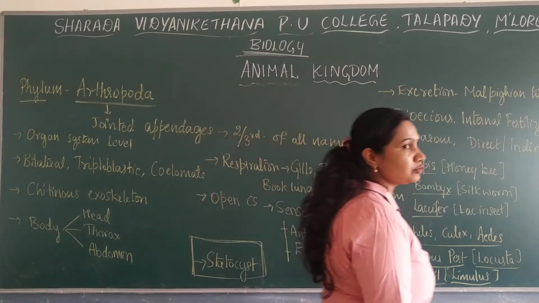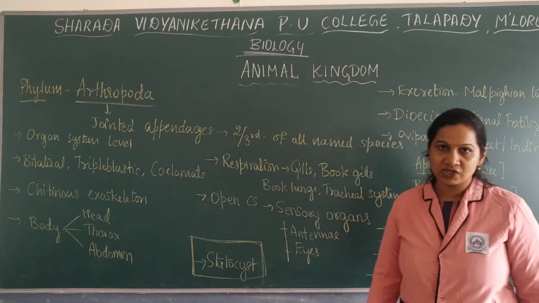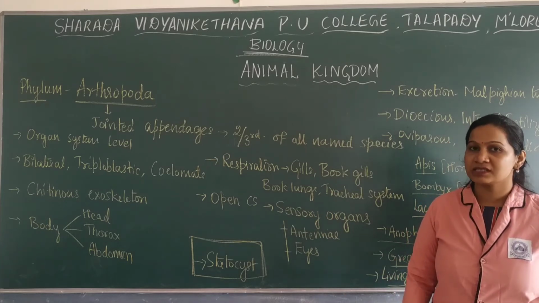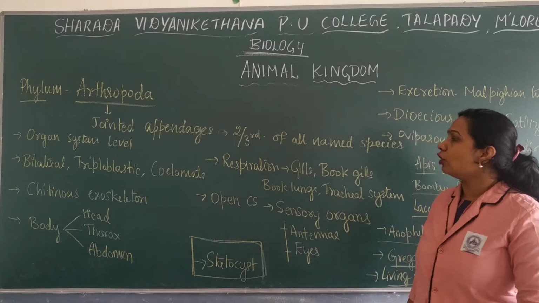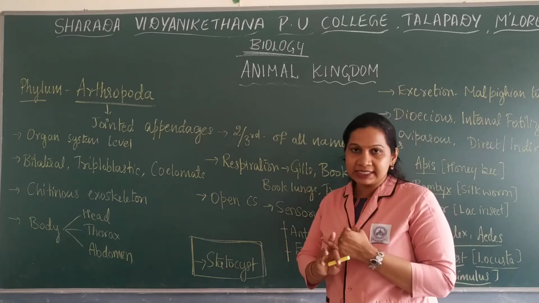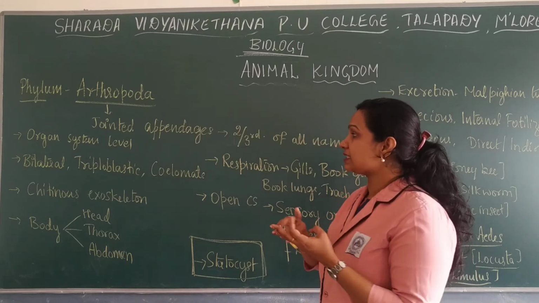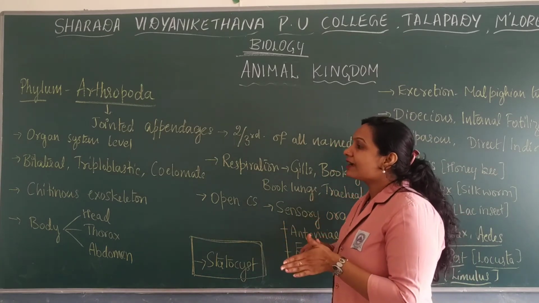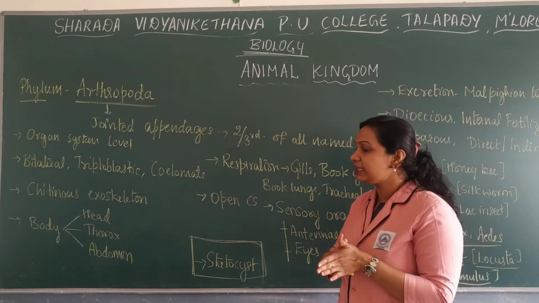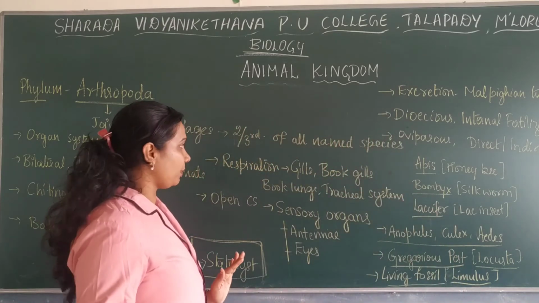So this is regarding the phylum Arthropoda. Arthropoda refers to jointed appendages. It is one of the largest phyla, consisting of insects, where 2/3 of all the named species are included under Arthropoda. They have organ system level of organization, bilateral symmetry, and are triploblastic as well as coelomates. They have an exoskeleton mainly made up of chitin. The body is divided into head, thorax, and abdomen.